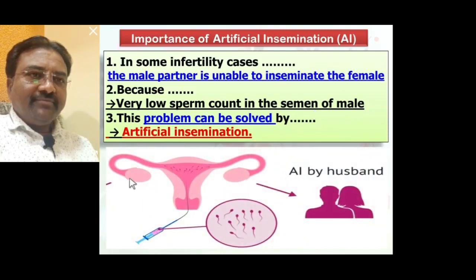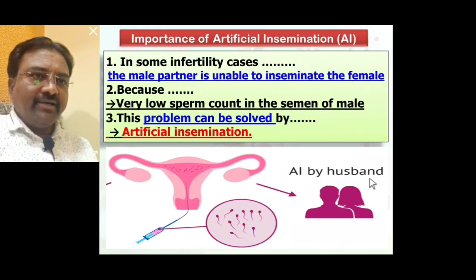Here we see AI means artificial insemination by husband. From the husband we collect sperms, and through a catheter the sperm is transferred inside the cervix of his wife's female reproductive system. Due to this fertilization occurs, and this type of fertilization is in vivo fertilization.